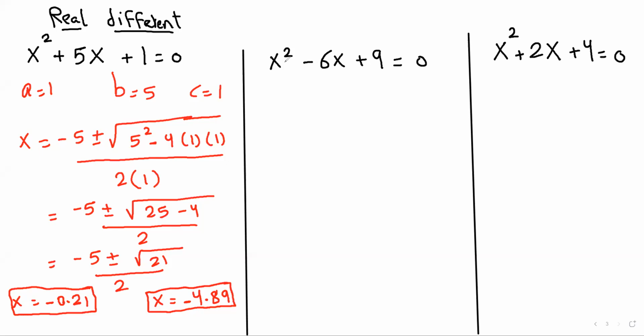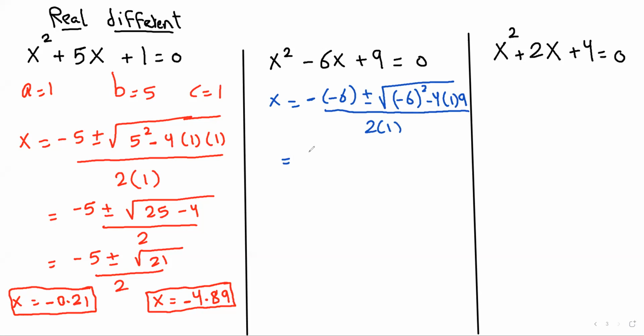Here in this equation, we observe that this equation can be factorized, but I want to use the general formula to find the two roots. So x equals negative b, negative 6, positive or negative the square root of b squared minus 4ac, it's negative 6 raised to the power of 2, minus 4 multiplied by 1, multiplied by 9, all divided by 2a, 2 multiplied by 1. So x equals 6, positive or negative, the square root of 36 minus 36, which is 0, all divided by 2 times 1, 2.